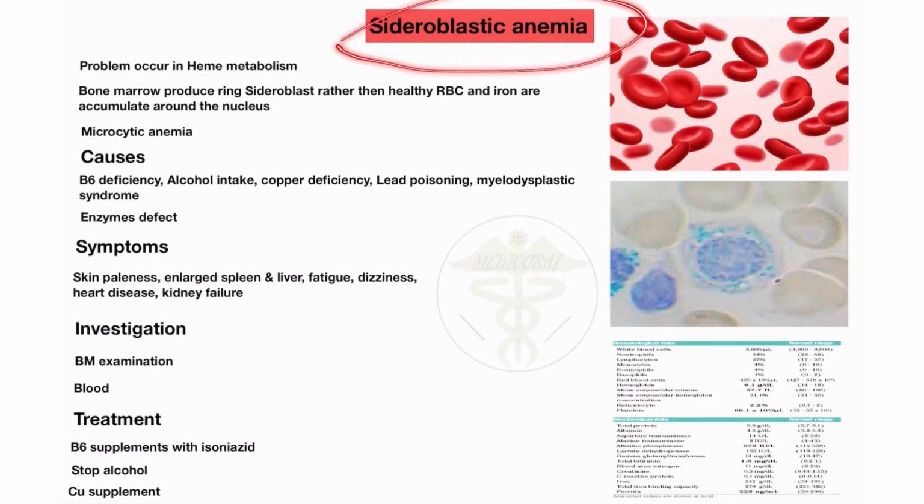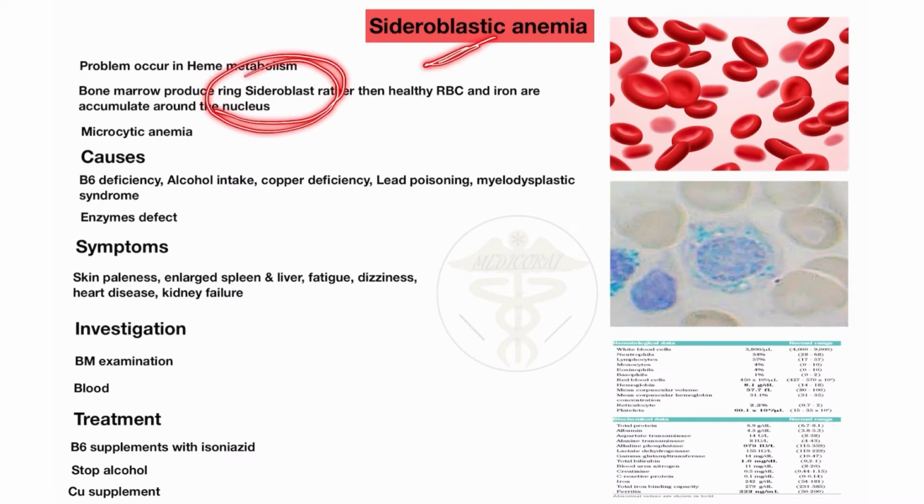Second is sideroblastic anemia. In sideroblastic anemia the problem mostly occurs in the synthesis of heme. In this disease, heme synthesis abnormalities occur. So the hemoglobin level also decreases in sideroblastic anemia, and the bone marrow produces ring sideroblasts. Please learn this point. Ring sideroblasts only appear in sideroblastic anemia.